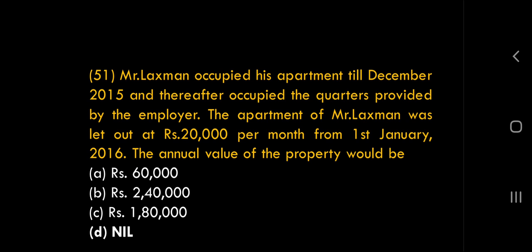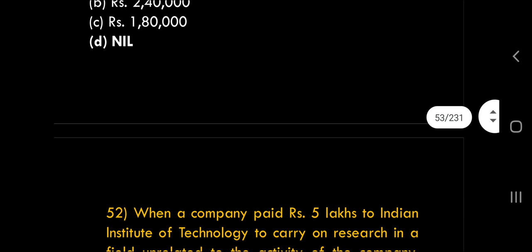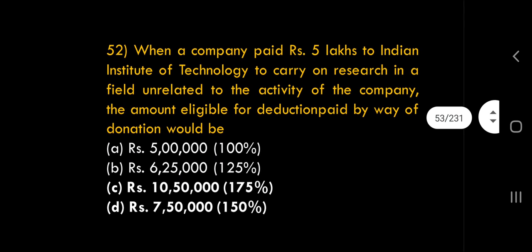So many things are there in this question to think. So prepare house property very well. Oh, furthermore, tough question. But don't worry, this is super easy, we'll do it fast. Okay. When a company is there, they paid how much? 5 lakhs rupees. They paid how much? 5 lakhs rupees. To whom?